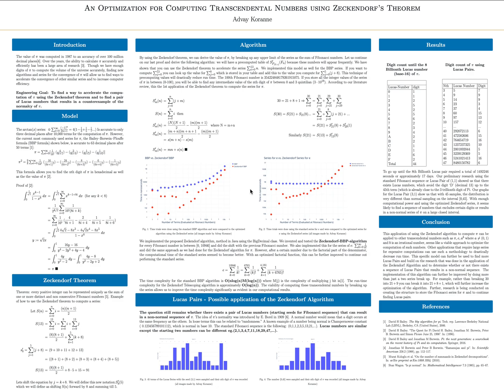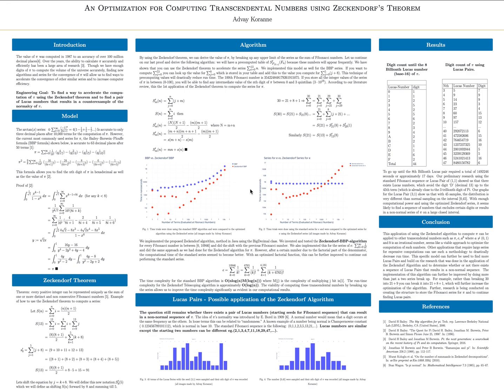A second area of research of mine was finding a starting pair in a Lucas sequence that resulted in a counterexample of the normality of pi. According to my literature research, no one has tried to evaluate the nth digit of pi with different starting Lucas numbers. I used the standard Fibonacci sequence, or the Lucas sequence, with the starting numbers as 1, 1.